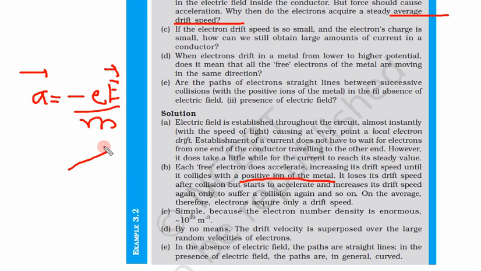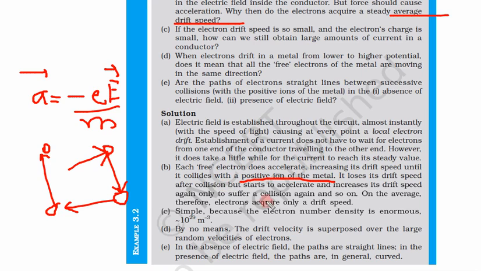So until it collides with some positive ion, then it starts its journey again. It loses its drift speed after the collision but starts to accelerate and increase its drift speed again. So once it loses its speed, it has to start once again, only to suffer a collision again, and so on.